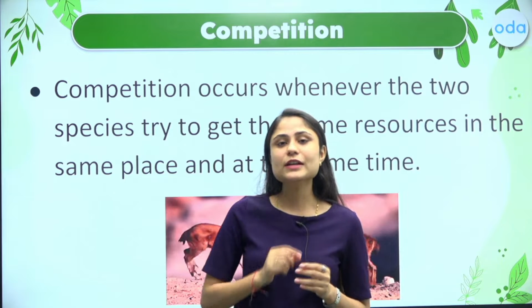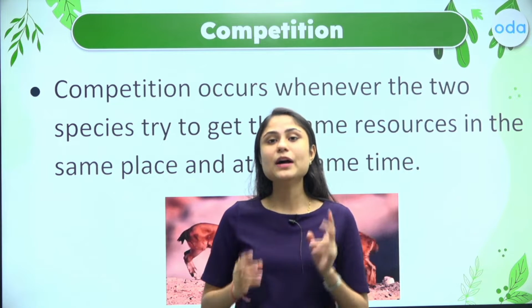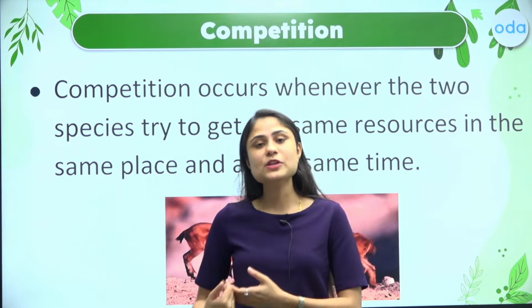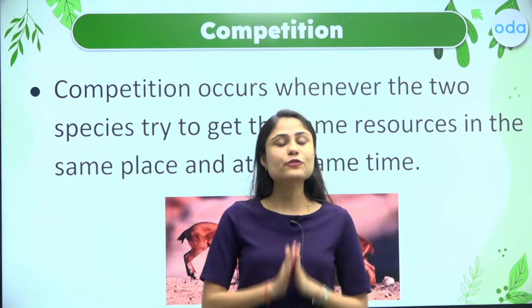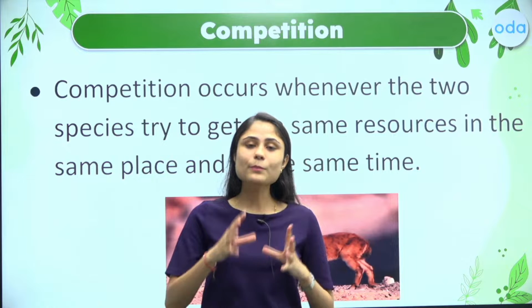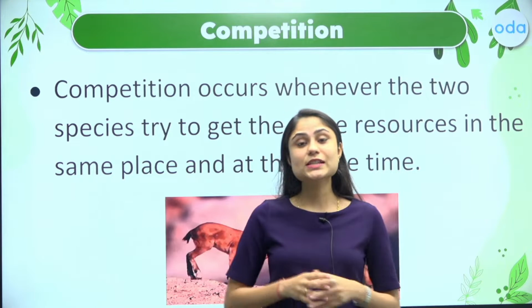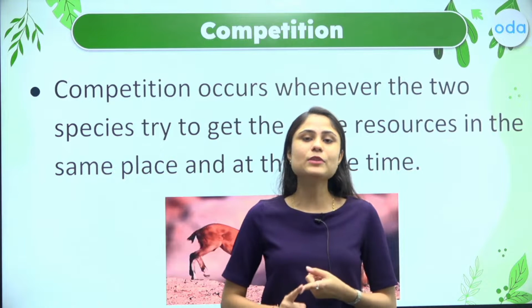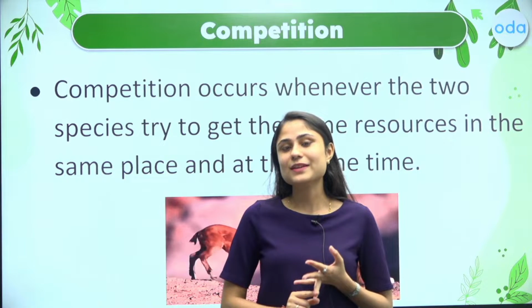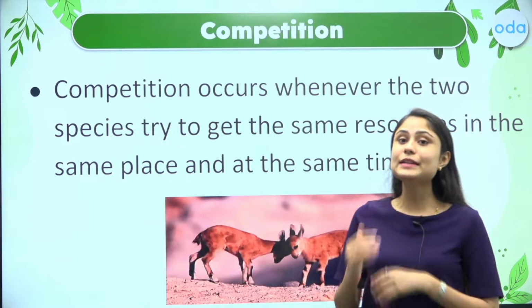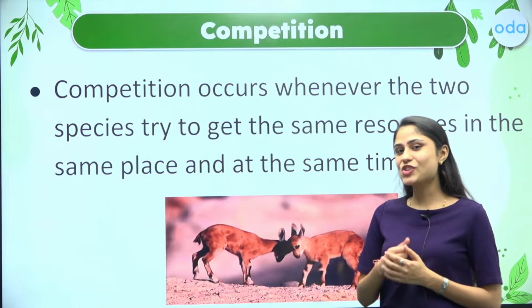So whoever is the fittest, the best amongst both the species, wins, and the other species is not benefited from this competition. So competition occurs when both species are trying to get the same resource at the same time in the same place. This is another example of how things are interdependent upon each other.